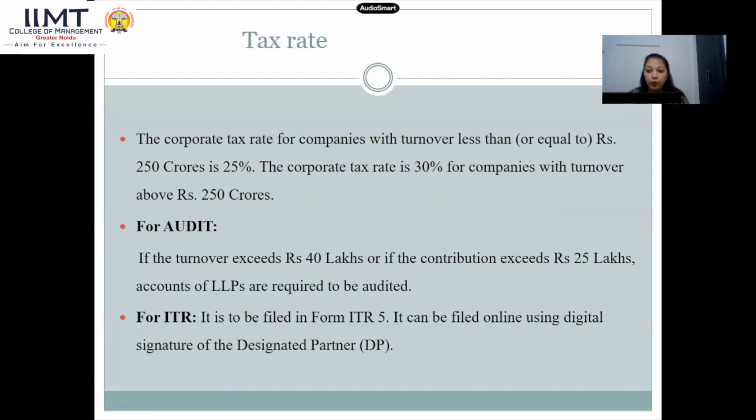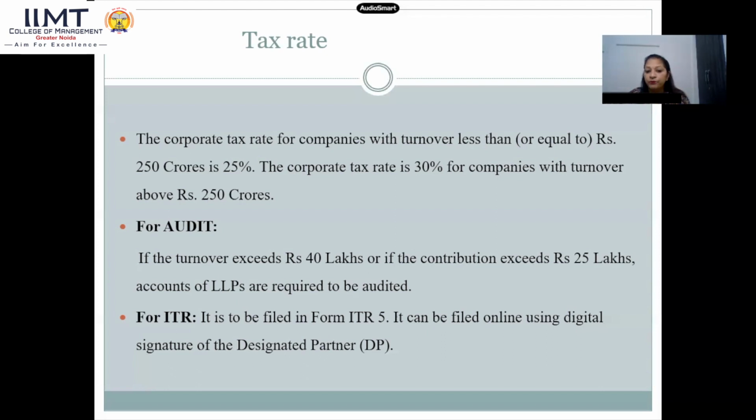It is again very important to do auditing and to file income tax, and it is well supported by form number 5 for income tax filing. If the turnover exceeds rupees 40 lakh, or if the contribution exceeds 25 lakh, in either case, an LLP, limited liability partnership, needs to do auditing first. These enterprises need to do auditing first. Then they need to file the income tax.